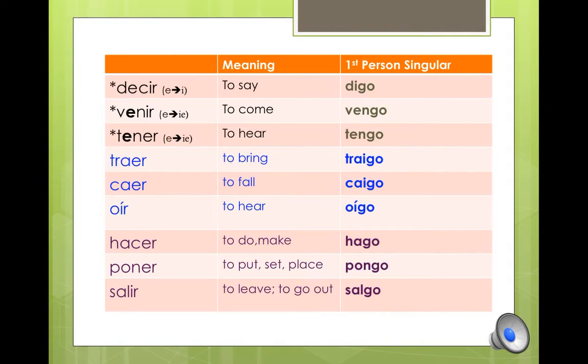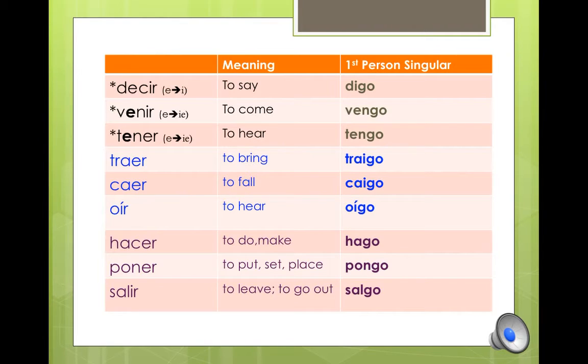Now the first 3 are all yogo verbs, but in addition to that, they are also stem changing verbs, also known as boot verbs. So in the conjugations inside the shoe, these spelling changes will occur. Traer, caer, and oír have an I before the G. This will only occur in the yo form.